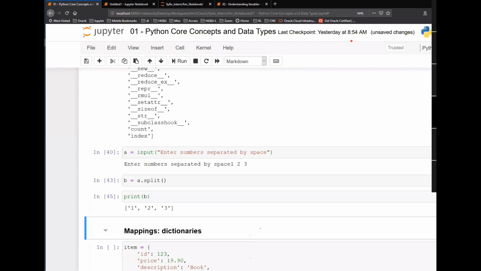Now, there is another question. Sir, as a tuple is immutable, should the time complexity to access an element be big O of 1, or is it big O of n? Okay, very good question, Rachana.